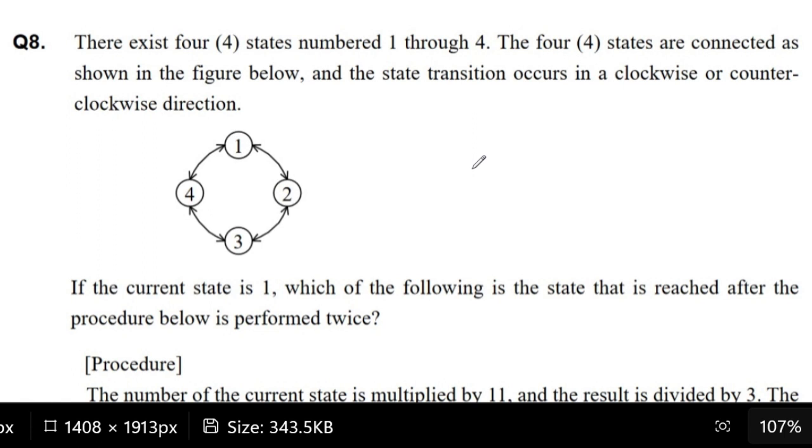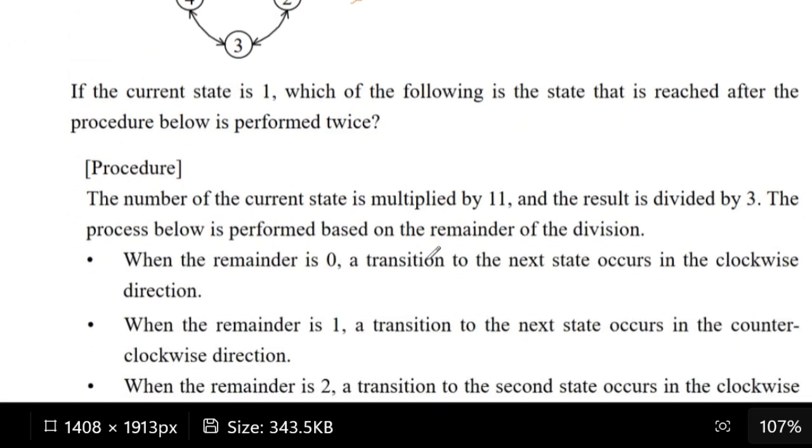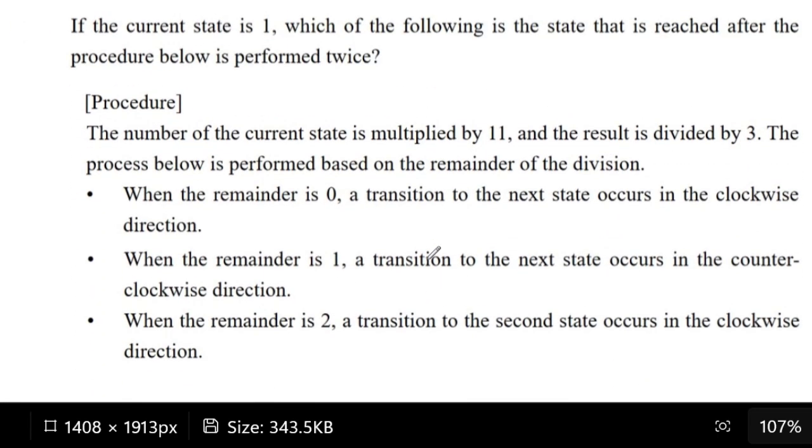Question number 8 of the ID password exam from PhilNITS. In this question, we are being asked: if there exist 4 states numbered 1 through 4 and they're connected in this way, which of the following is a state that is reached after the procedure below is performed twice?